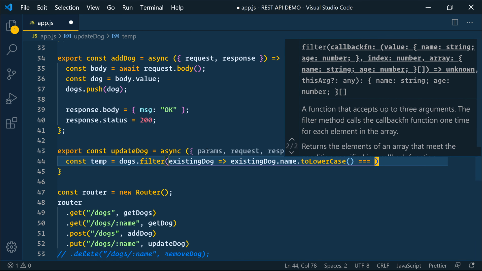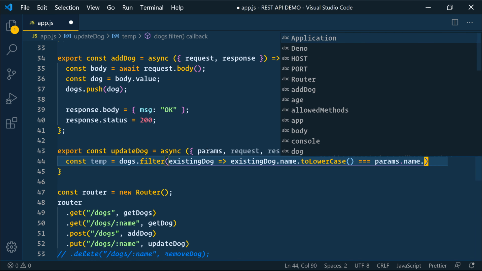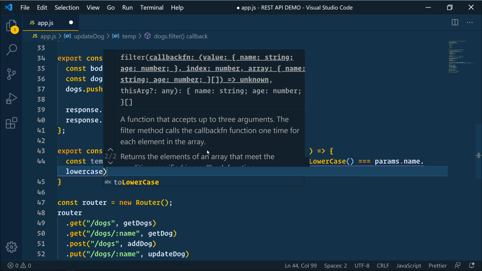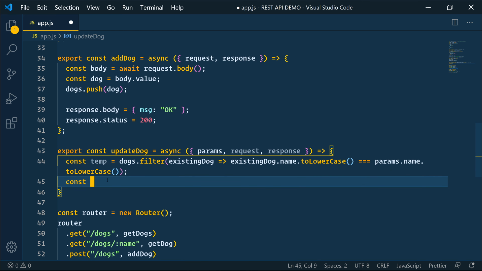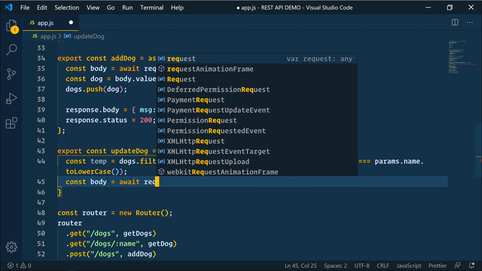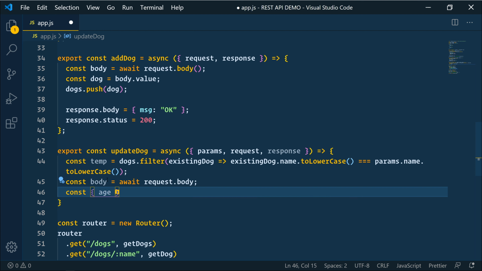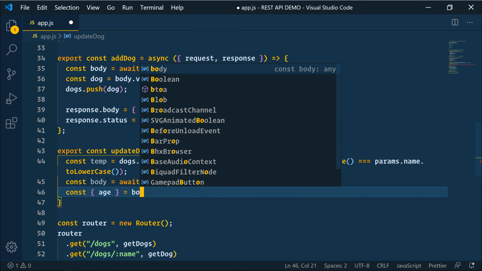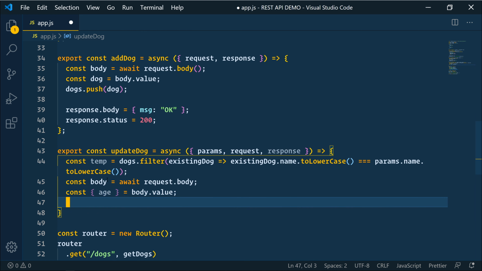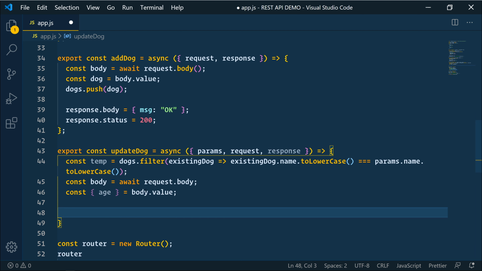And then we'll say if that equals params.name.toLowerCase. All right, we'll create another const here of body equals await request.body. And then a const where we're going to destructure age from body.value. So the body is going to return a dog with its name and age. Since we only have the dog's age, that's all that we're worried about updating. So we're just going to pull that out of the return.